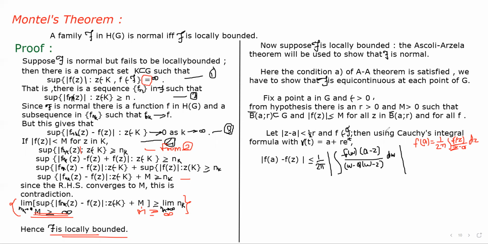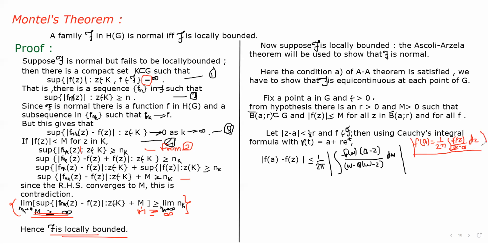Then we use the Cauchy integral formula. What is the Cauchy integral formula? It is f of a equals 1 by 2 pi integration of f of z upon z minus a dz.